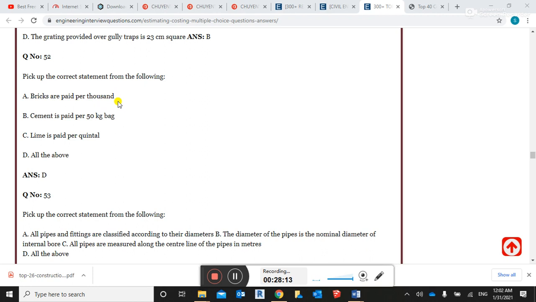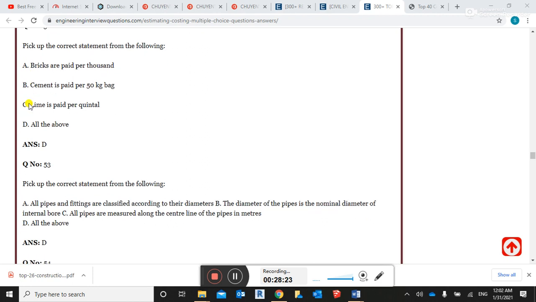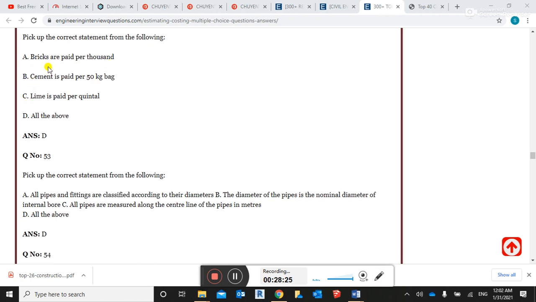We purchase the brick as per 1,000 pieces of brick. The rate is as per 1,000 pieces of brick, and it's different in different countries. Cement is paid per 50 kg bag. Yes, one bag of cement is 50 kg.